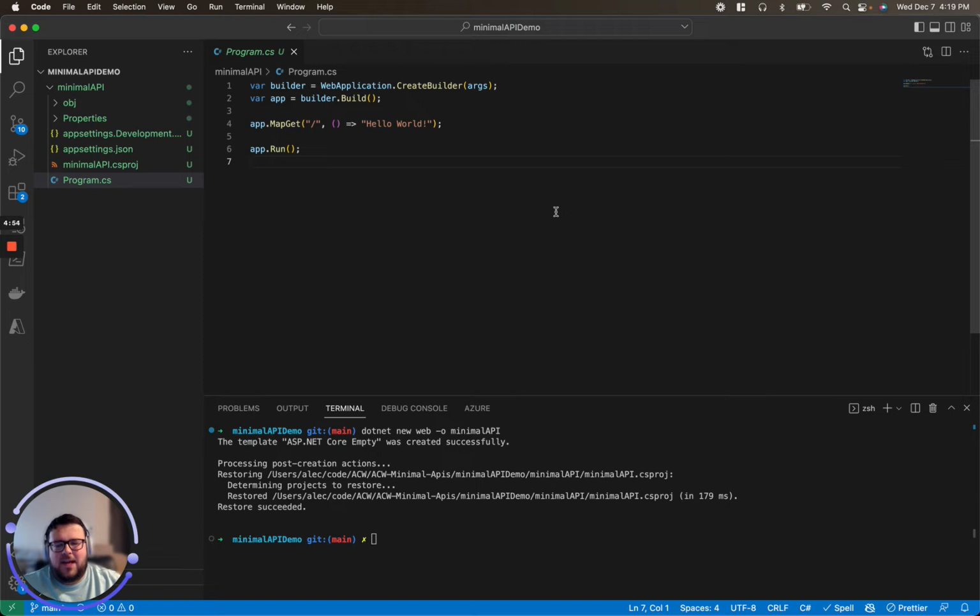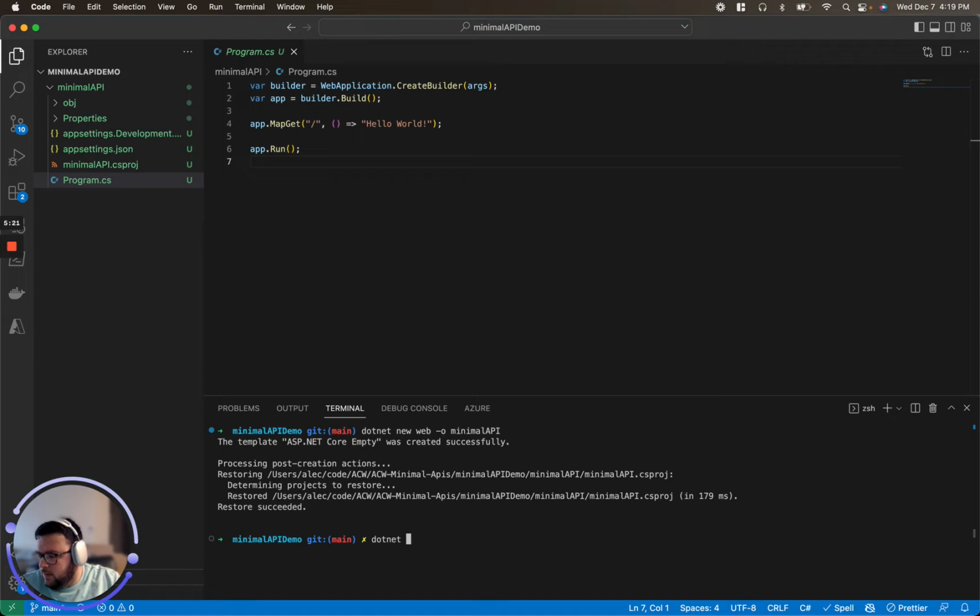As of, I believe, .NET 6, they've moved to a process where you can do everything you need to do in startup, but it's going to be a single sourced file in just your Program.cs. So what you're seeing here is a web application that'll be built. We'll use the app builder. And this is defining an endpoint at the root, so slash, hello world, and it'll run.